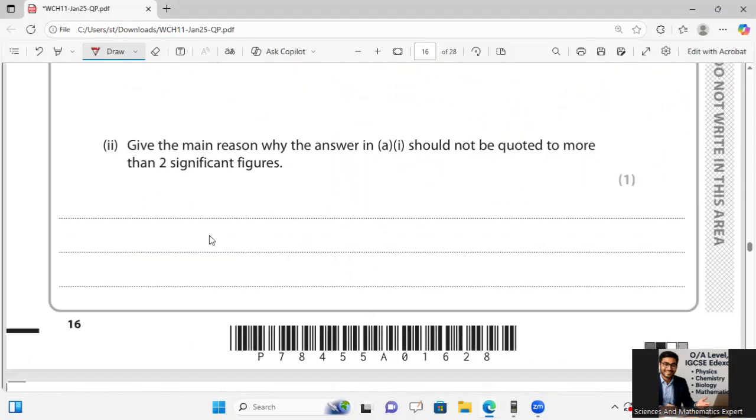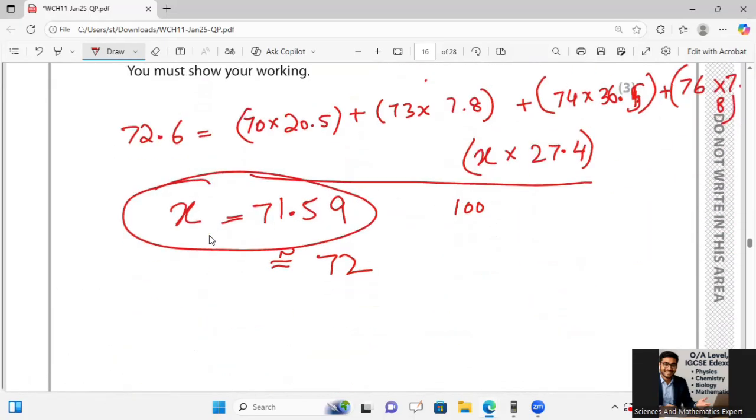Okay, this was how many marks question? It was a 3 marks question.